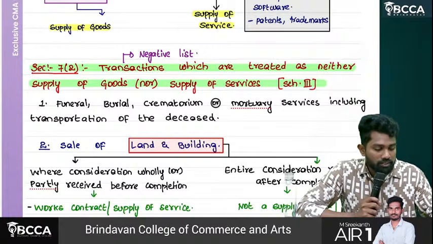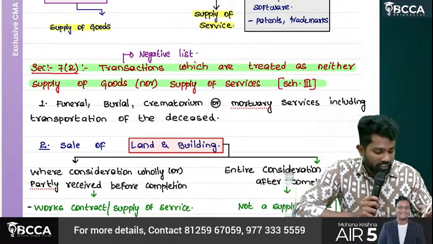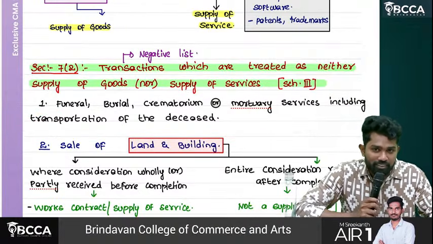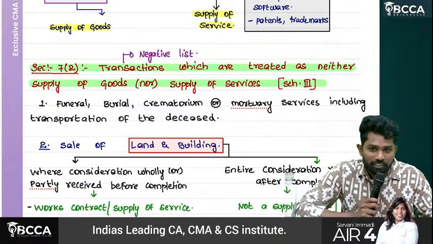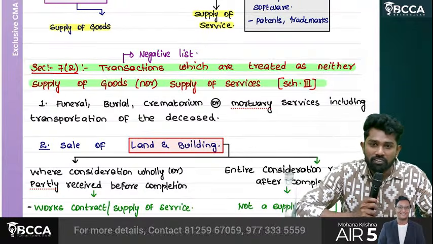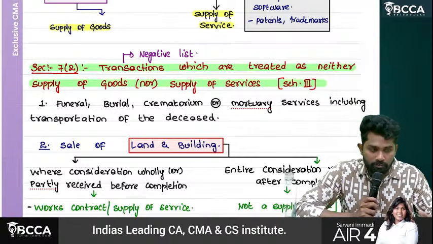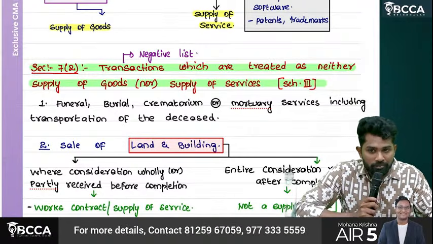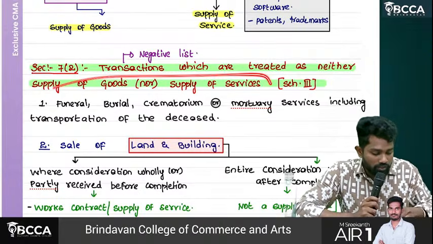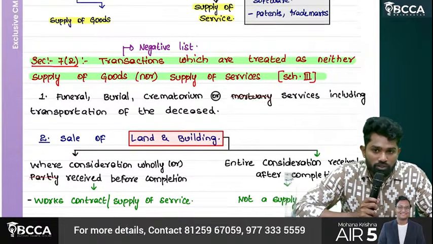The GST council thought that if you levy GST even on these activities, people will scold us like anything. Even on death, these people are collecting GST, how ruthless they are. That's why for funeral, burial, crematorium, mortuary, including transportation of the deceased, these transactions will not be treated as supply. If not supply, then obviously no GST.